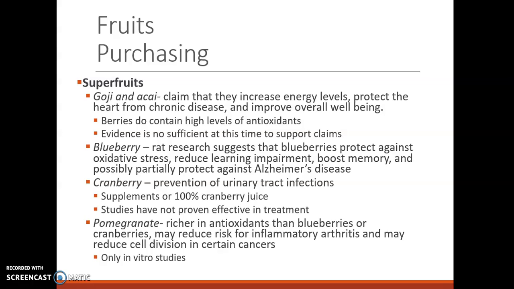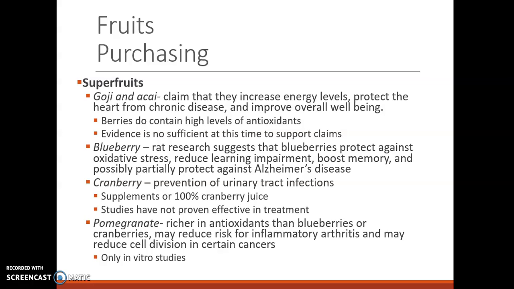And so here is something interesting. I'm sure you've seen superfruits in the marketplace. So goji and acai, I'm pretty sure I'm saying that right, claim that they increase energy levels, protect the heart from chronic disease, and improve overall well-being. And these berries do contain high levels of antioxidants, which is great. But there isn't sufficient evidence to support these claims, at least as of 2015. I'd be interested to look into what evidence might exist now since this book was published, but at that time there wasn't enough evidence to support that.